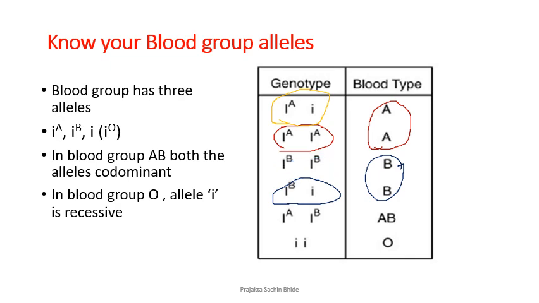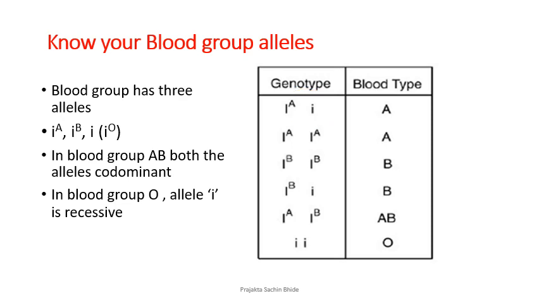Now see the third one, which is AB. See the genotype of it? Yes. What do you have? A and B co-dominate, they dominate each other, so they will independently be there together and form a different blood group, AB. Whereas for O, everything is recessive. Okay, but do you know that AB is a universal recipient and O is a universal donor? It's really interesting if you go ahead and check out what actually are the various blood groups that you have in your family.